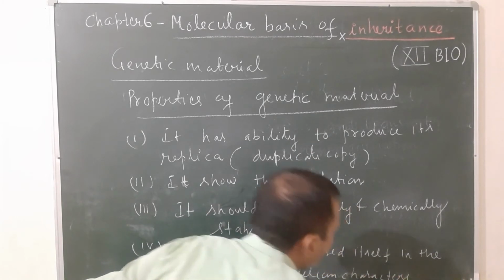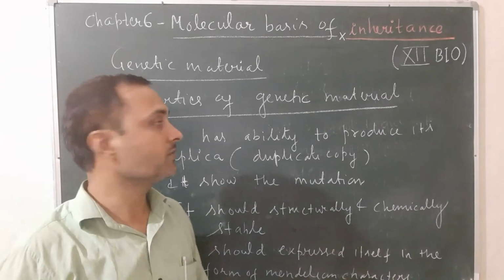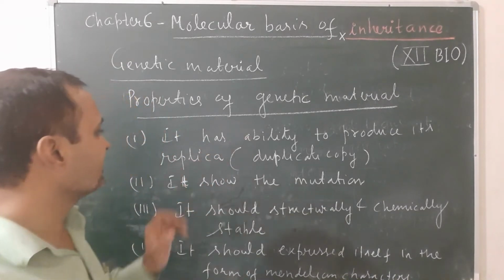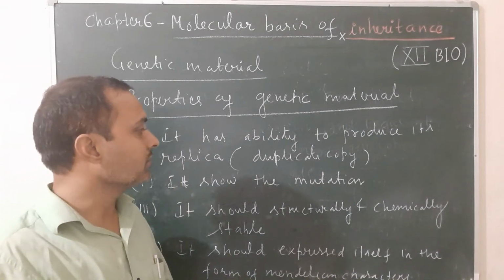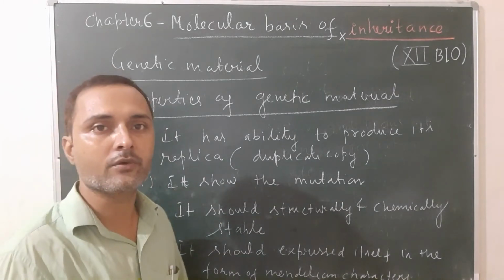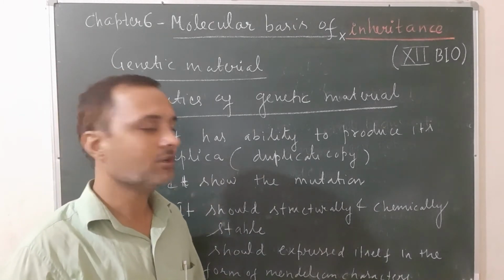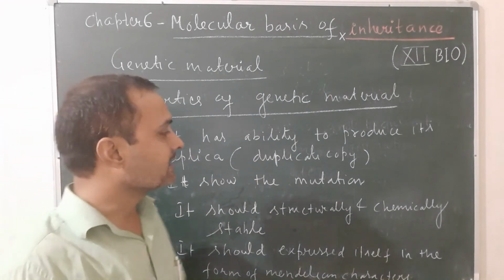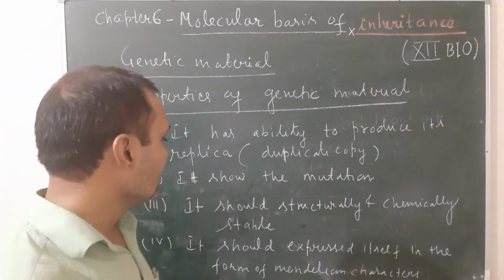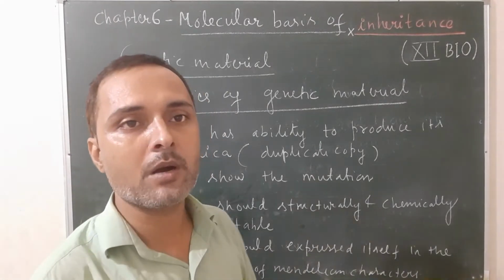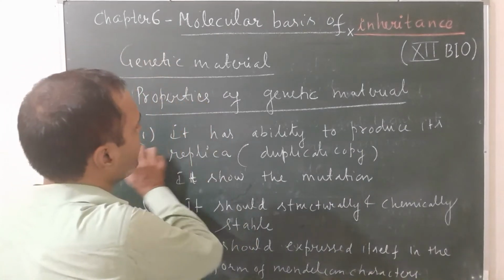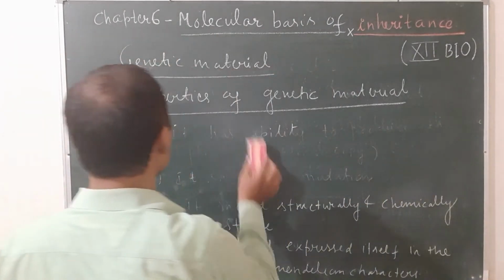So these are the 4 properties of genetic material. The first one is related to DNA replication, that is, it has the ability to produce its replica. Second, it shows mutation. Mutation shown by RNA is more as compared to DNA; there are certain reasons I will explain later. Third, it should be structurally and chemically stable. And last, it should express itself in the form of Mendelian characters. So these are the 4 properties shown by the genetic material, DNA and RNA.